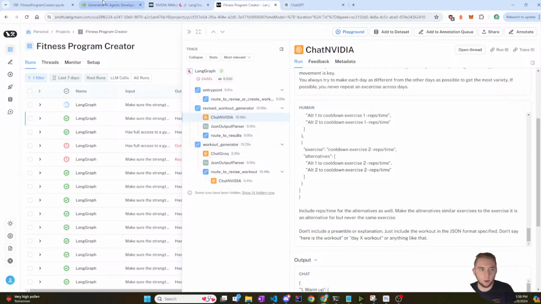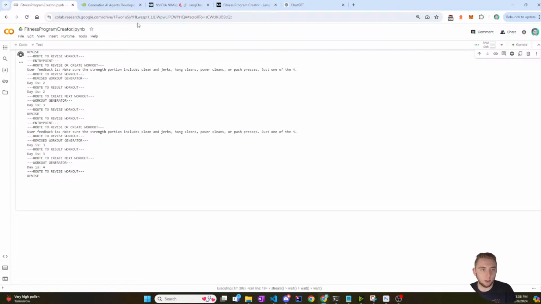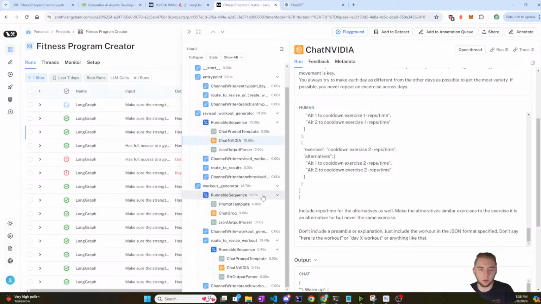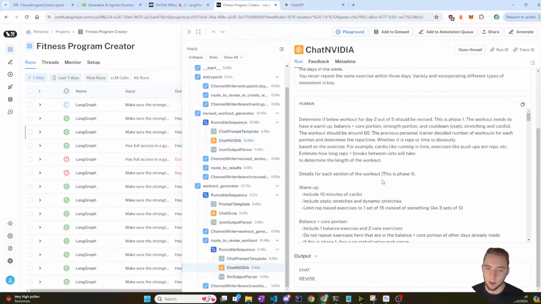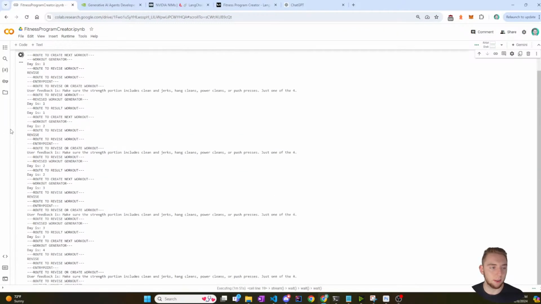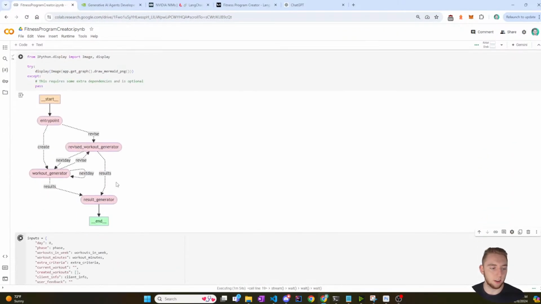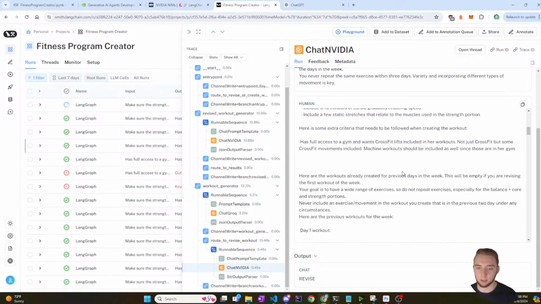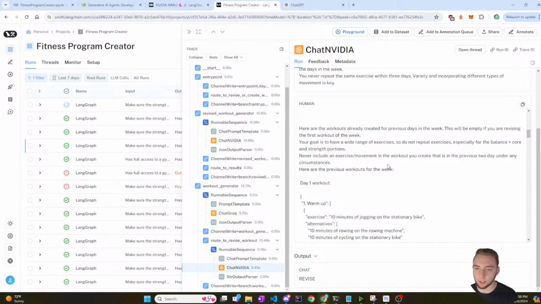Yeah, so let me see what it is doing now. Still going. Okay, going back to Langsmith. I don't know why they're hidden runs. I'm just going to go to another prompt here. I'm making sure that it's including all the workouts that it's building up. And that's why Langsmith is amazing, because I can run this super complicated graph that's doing a lot of different LLM calls, and I can go and make sure that the prompts for each one of them are correct, that all of the inputs are actually being included properly, which is good.